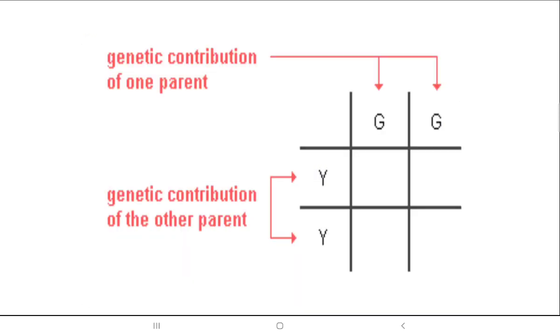Now moving ahead, when genetic transmission happens from one parent to the other, like one parent has capital G and the other also capital G, and the other parent has capital Y and the other one also capital Y. So when they are being transmitted, it is just simple, like you do cross multiplication in maths. The first box would be capital G capital Y, then the second box Y into G, again capital G capital Y, coming down again Y into G, so YG, again the next one Y into G, YG. So a simple cross multiplication goes on.